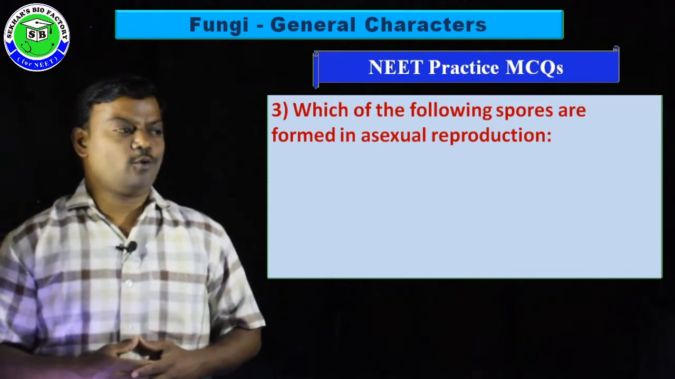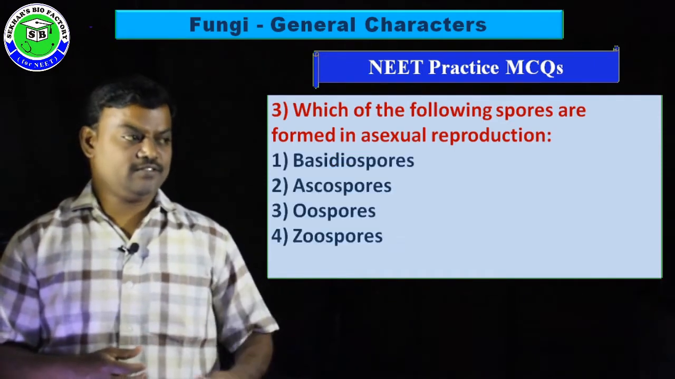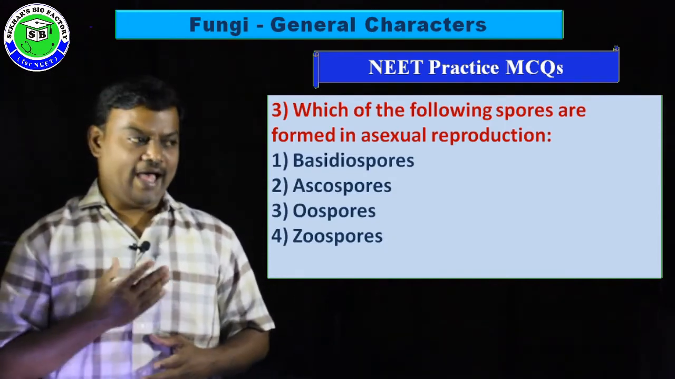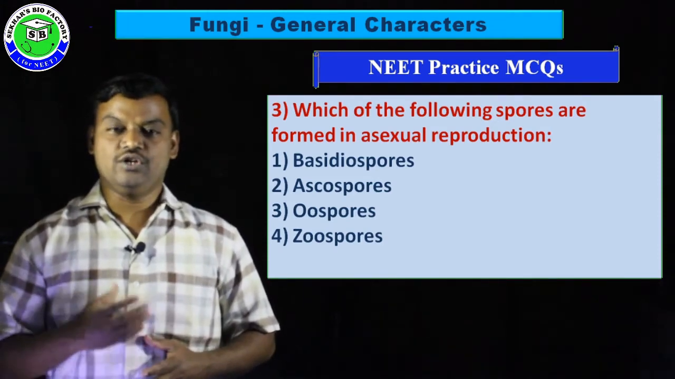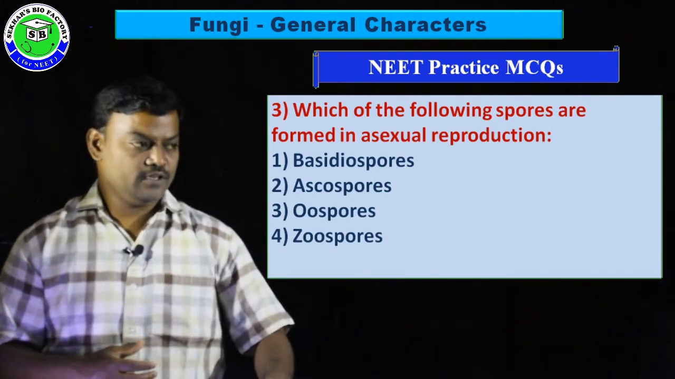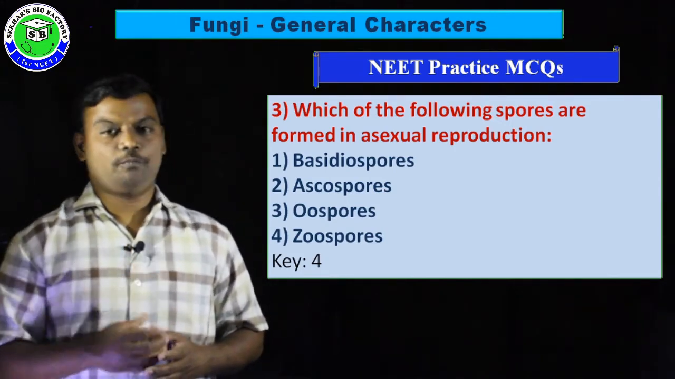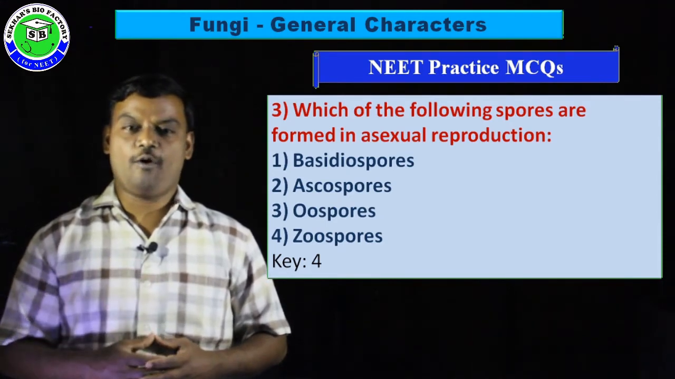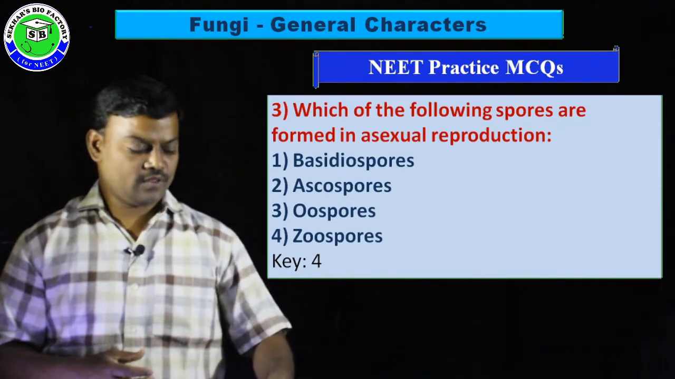Question number 3. Which of the following spores are formed in asexual reproduction? First option, basidiospores, second option, ascospores, third option, oospores, and fourth option, zoospores. The correct answer is the fourth option. The first 3 spores are formed during sexual reproduction, and zoospores are formed in asexual reproduction in Syncytium.